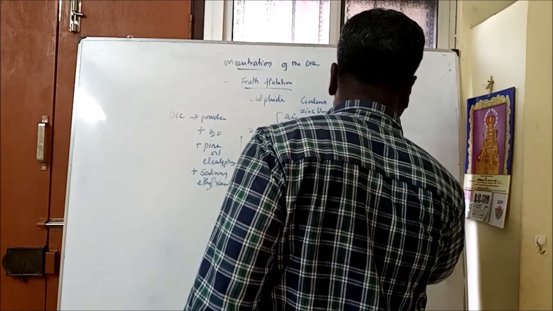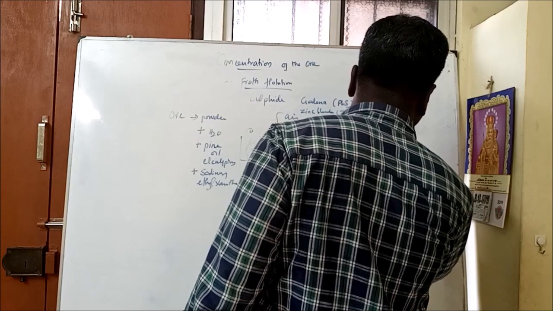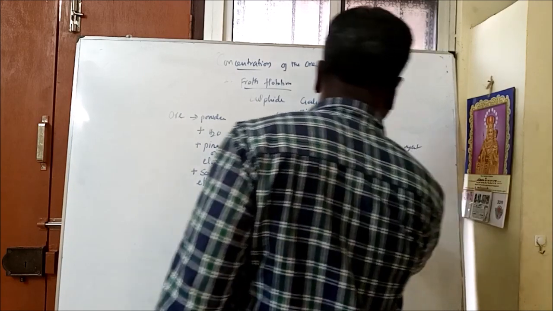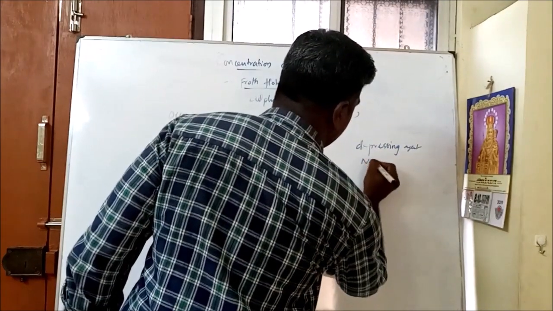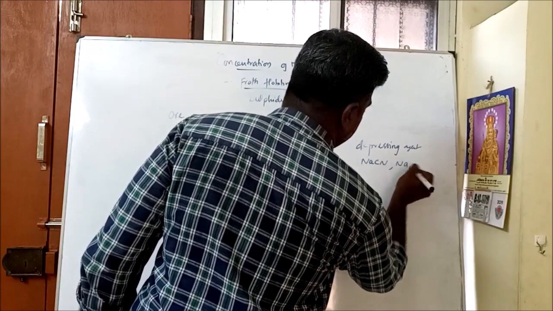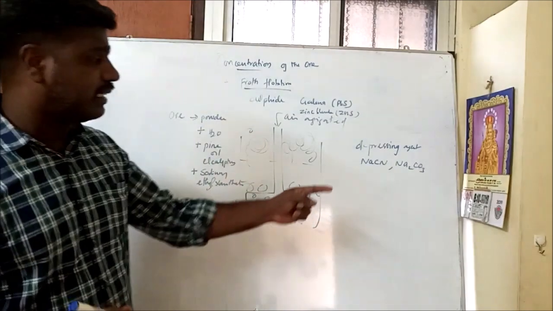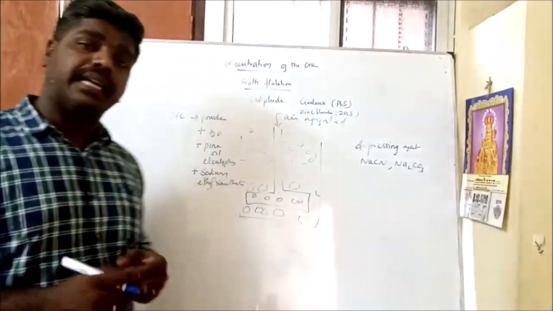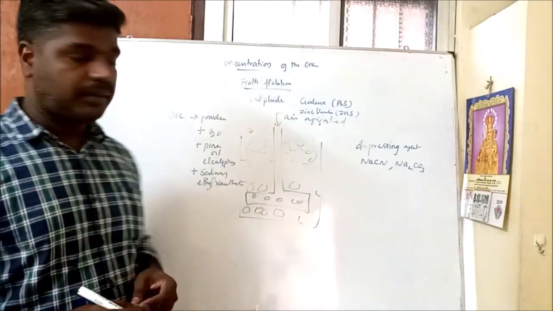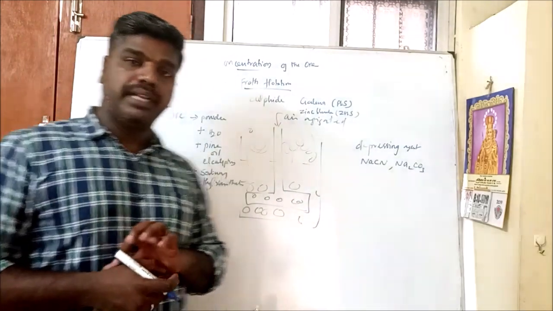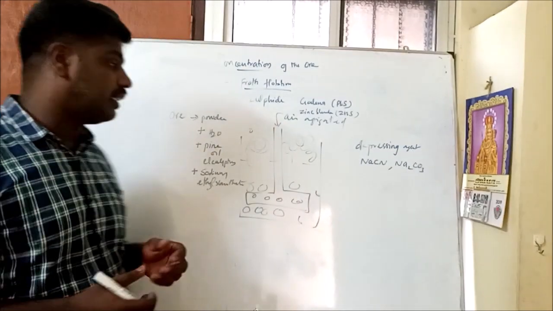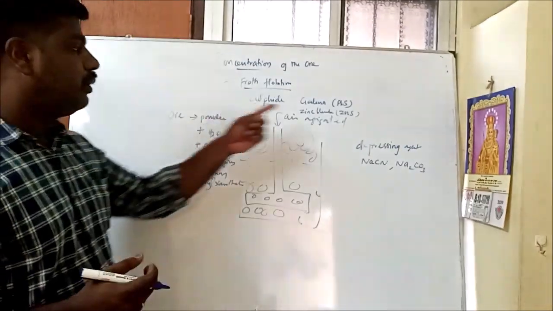Then sometimes we add a depressing agent, like sodium cyanide or sodium carbonate. What are the uses of a depressing agent? Sometimes you will be asked in a public exam why we add a depressing agent during froth flotation.